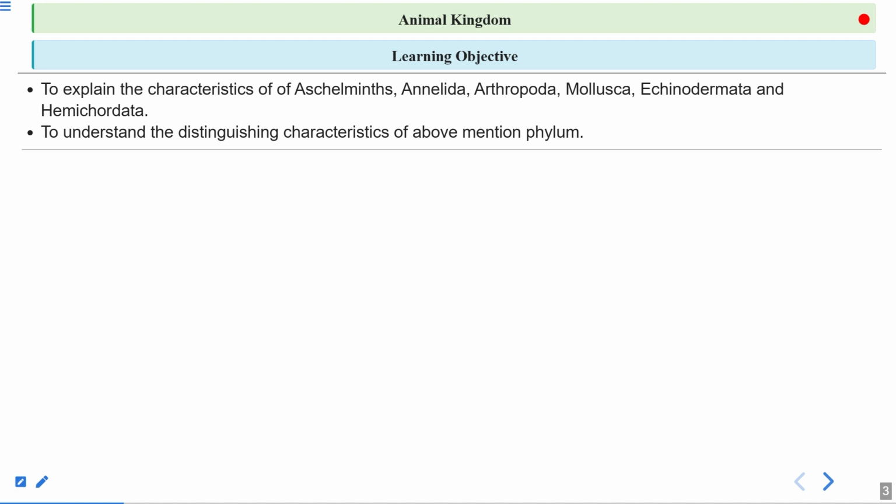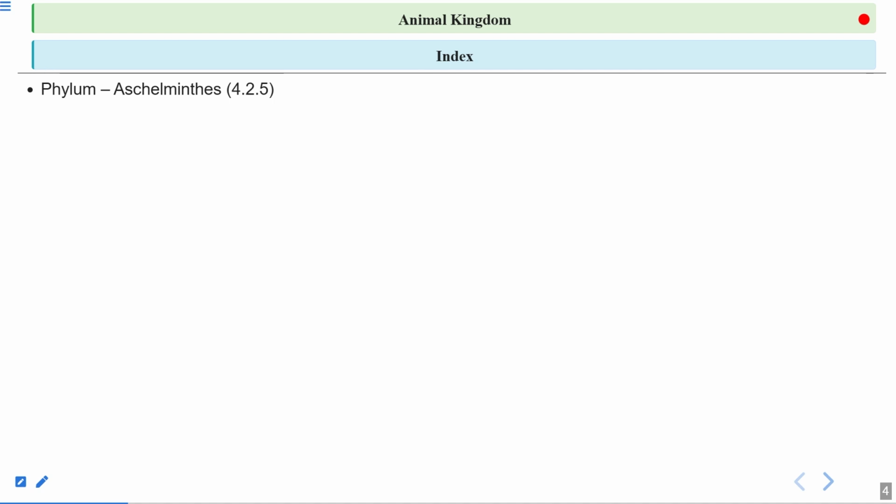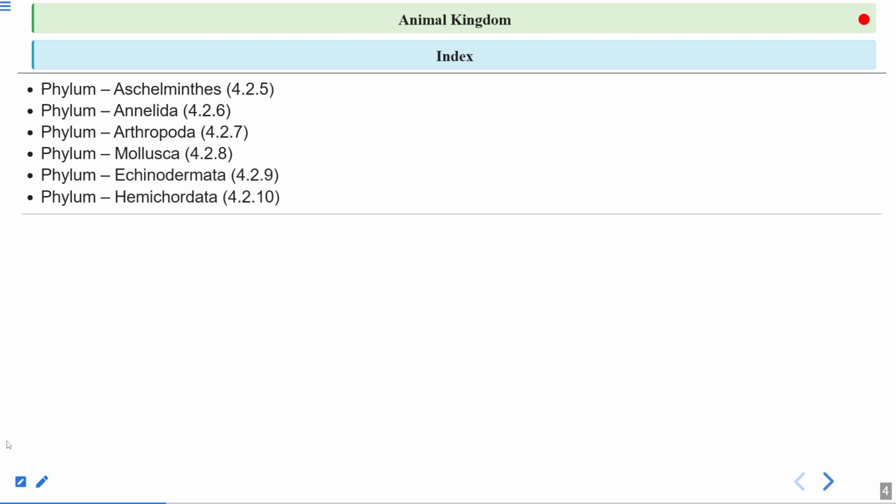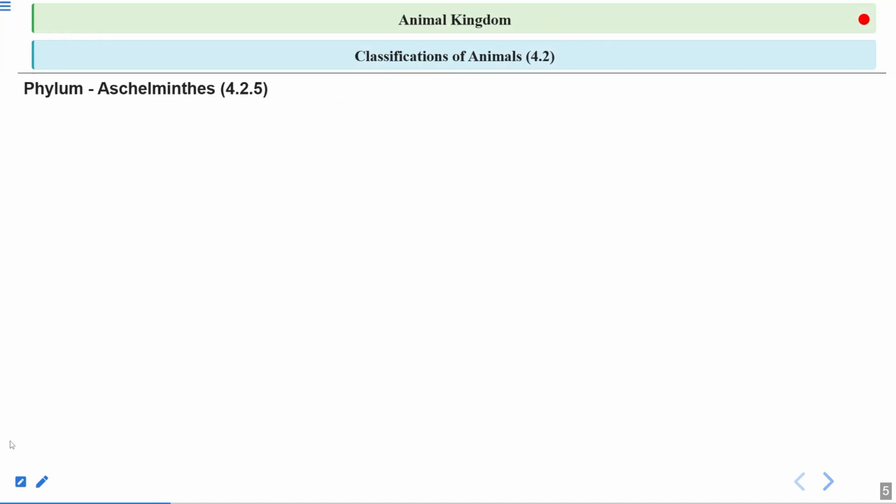Next, we will understand the distinguishing characteristics of the above mentioned phyla. We'll be talking about the phylum Aschelminthes, which includes the roundworms. I will talk about the phylum Annelida. We'll talk about the phylum Arthropoda, which is the largest phylum and includes the insects. We'll talk about phylum Mollusca, phylum Echinodermata, and phylum Hemichordata. Now let's begin with this session.